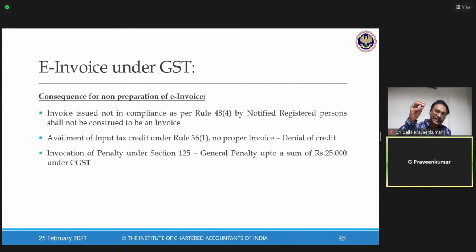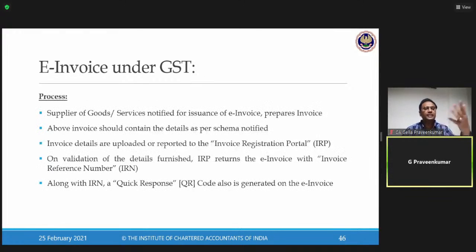Second, since the supplier is not compliant with the issuance of invoice as per the law, the officer may invoke Section 125 for levying a penalty of 25,000 under CGST and 25,000 under SGST, so 50,000 is the total exposure.